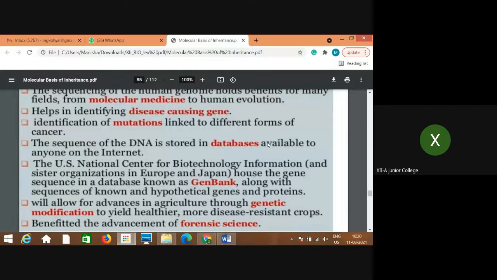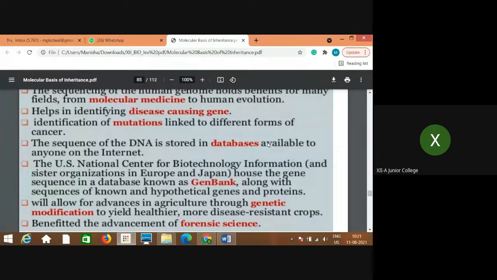Identification of mutations linked to different forms of cancer. And this is also very, very important. Which mutations are responsible for creating cancer, or how they are linked to the formation of cancerous cells. That also can be studied with the help of HGP.